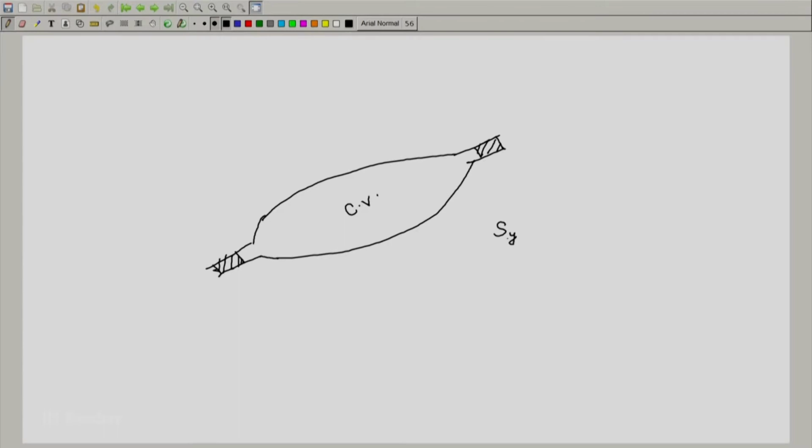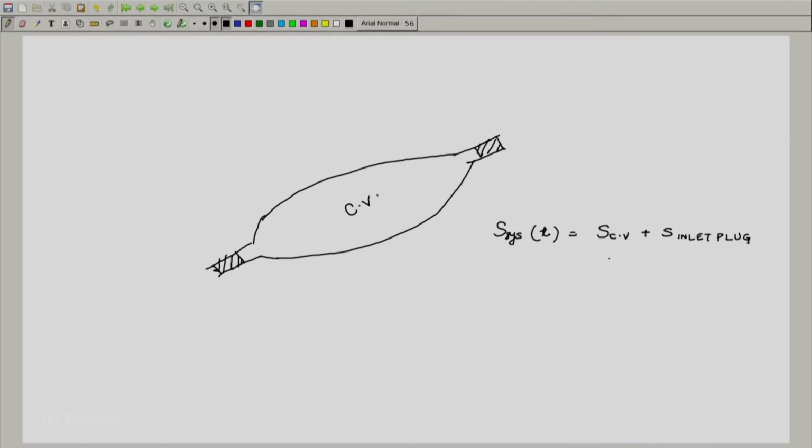Just as we did for the energy and the mass, we can take the entropy of the closed system, and the closed system at time t, as you know, consists of the control volume and the inlet plug. So let me write down the entropy of the closed system at time t. It is nothing but the entropy of the control volume and the entropy of the inlet plug, which we know very well.